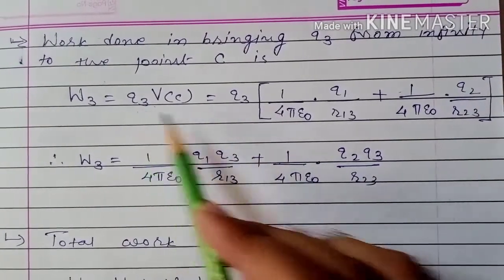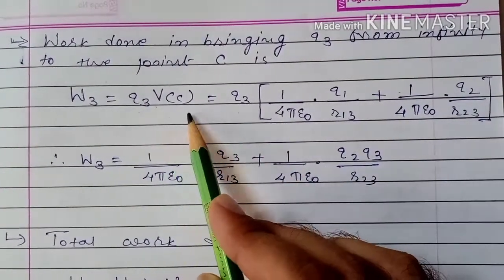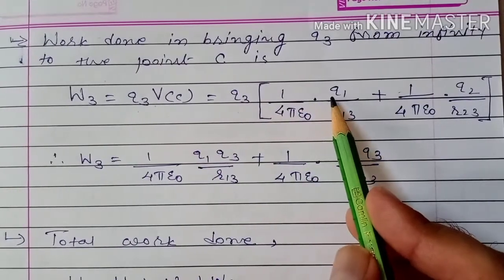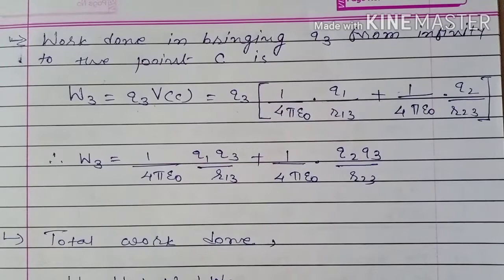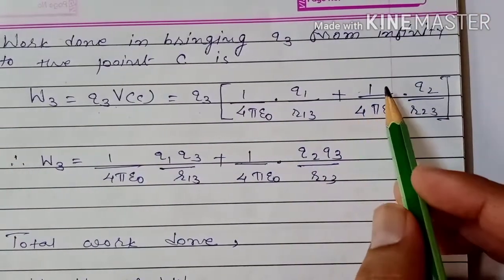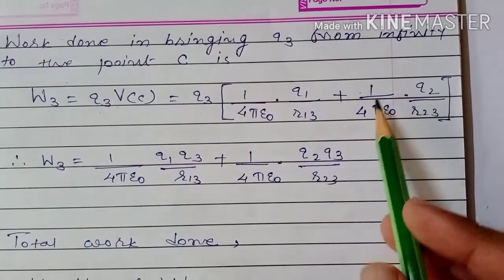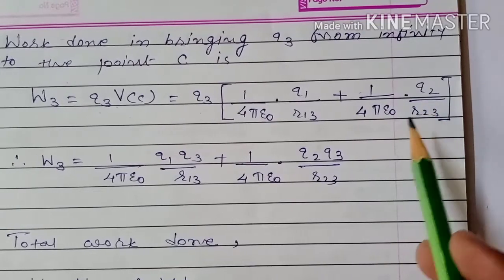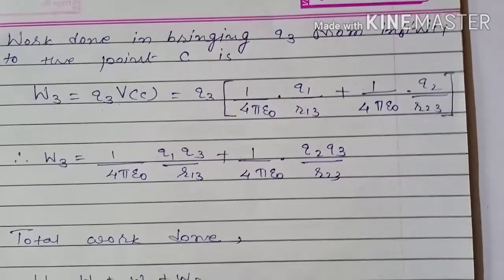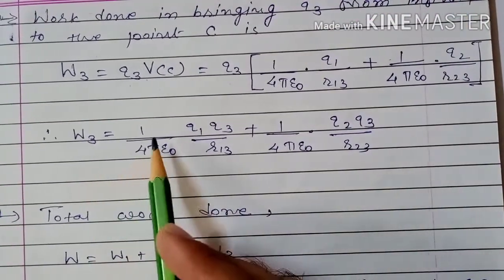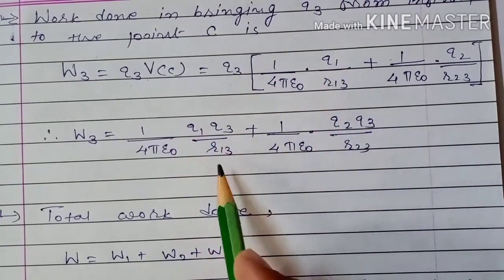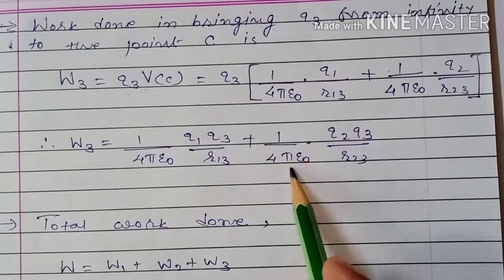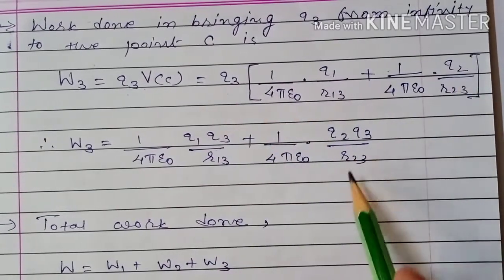Therefore, for Q3, the potential at point C due to the first charge Q1 is 1 upon 4 pi epsilon naught into Q1 upon R13, plus the potential at point C due to the second charge, 1 upon 4 pi epsilon naught into Q2 upon R23. Therefore W3 is equal to 1 upon 4 pi epsilon naught Q1 Q3 upon R13 plus 1 upon 4 pi epsilon naught Q2 Q3 upon R23.